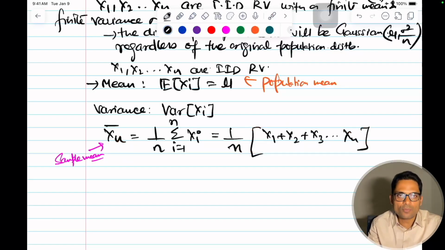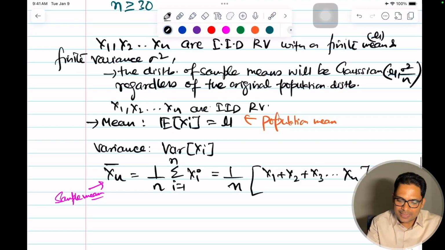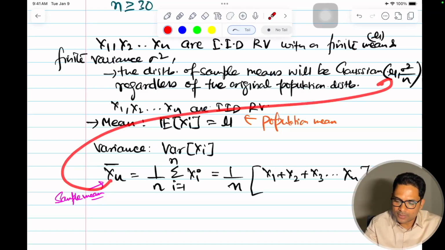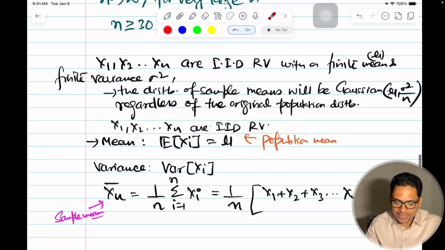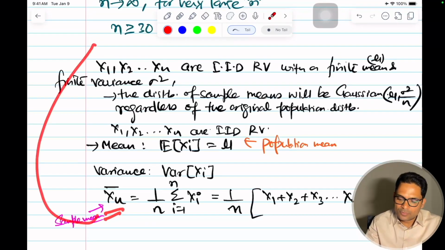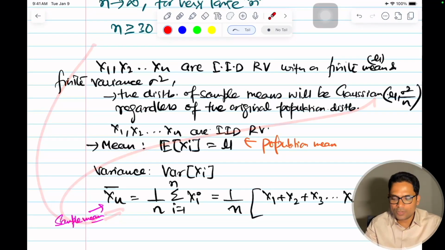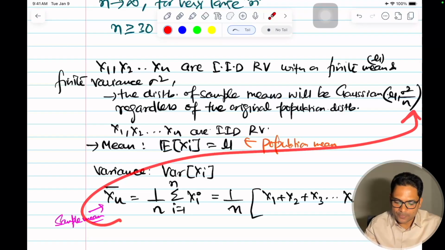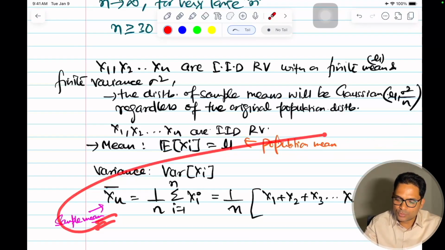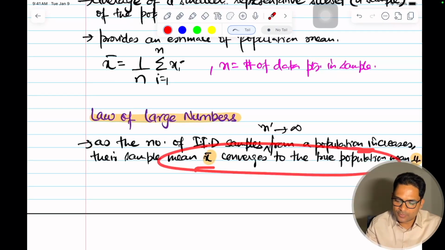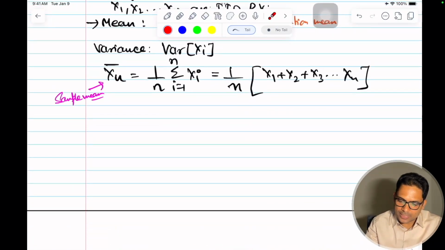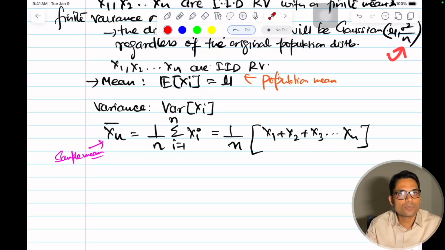Now I am saying that this mean will follow a Gaussian with mu as the mean, and the variance will be this. We know by the law of large numbers that the sample mean will converge to mu as n grows large. That's what we saw here: X bar converges to the population mean. And now the second part is how the variance becomes sigma square by n.